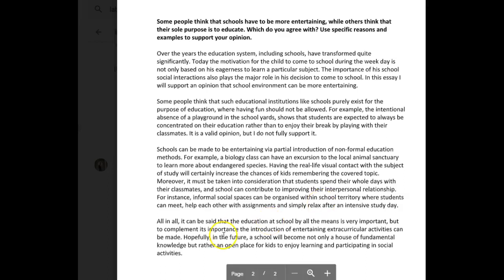Okay? All in all, it can be said that the education at school, I don't care for this expression here. All in all, it can be said that education at school is very important, but to complement its importance, the introduction of entertaining extracurricular activities can be made. Hopefully in the future, a school will become not only a house of fundamental knowledge, but rather an open place for children, I'll say it again, to enjoy learning and participating in social activities.